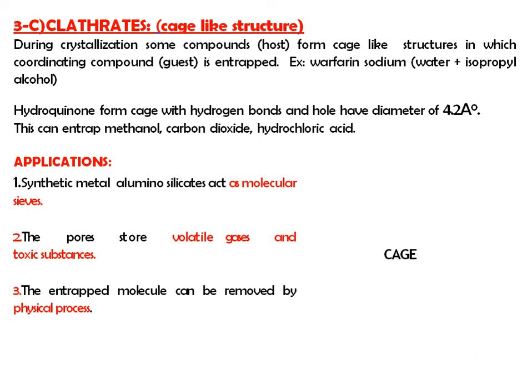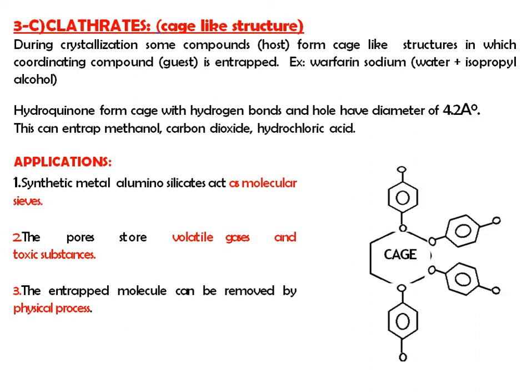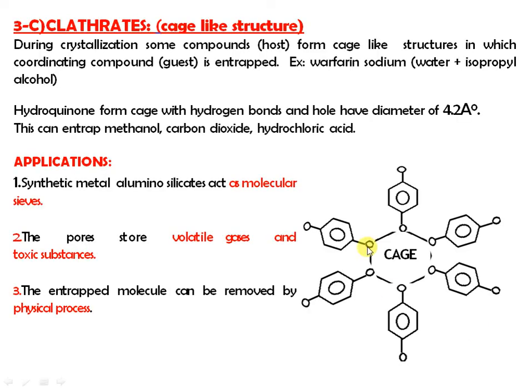Okay, if you observe this structure, this is a cage-like structure, and likewise these molecules form one hole, and in this hole we can entrap molecules like methanol, carbon dioxide and hydrochloric acid. This is the structure of your hydroquinone, and it forms a cage, and in that cage you can entrap methanol, carbon dioxide and hydrochloric acid.